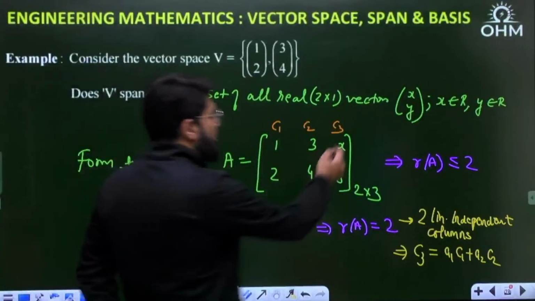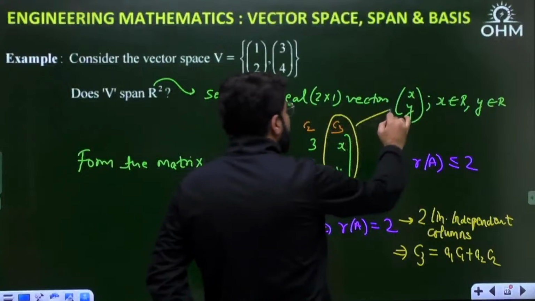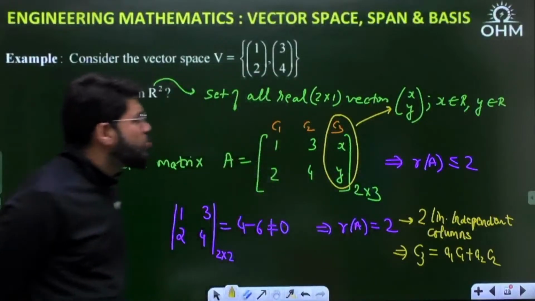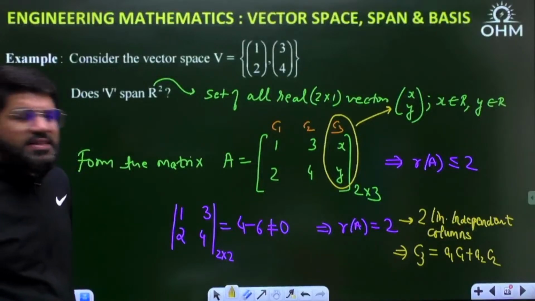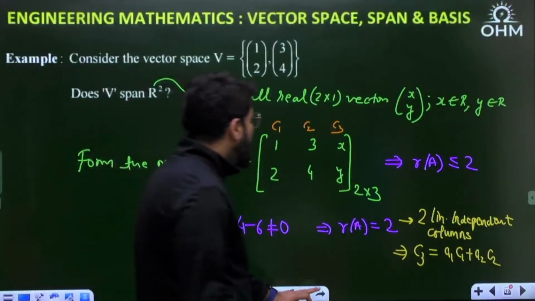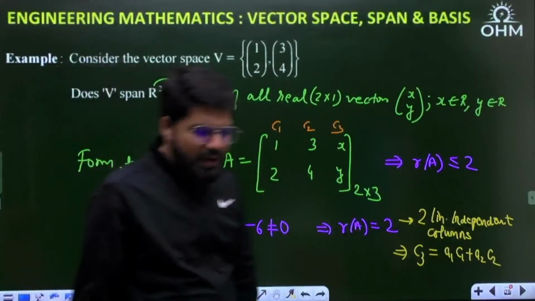Now what is the column 3? Now come to the story again. Column number 3 is this 2 cross 1 vector x and y, where x and y can take any value. Now my question is, does the given vector space span R2? How do you span R2?